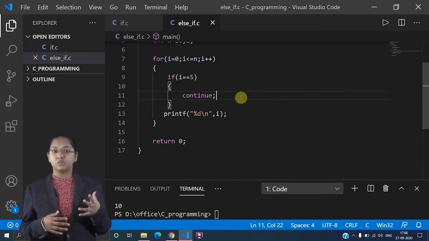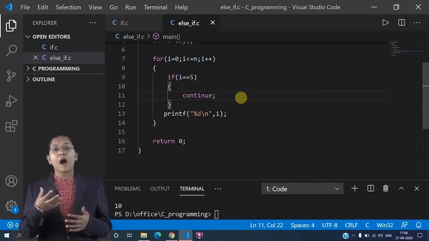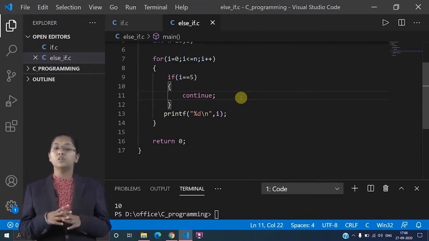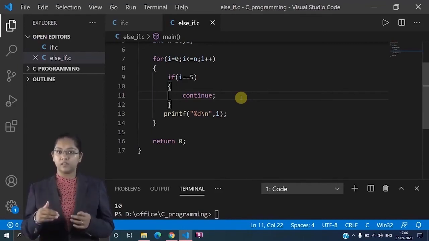You have a database of your students in your college, but from the database I want to retrieve data of students which have initials starting from R, and the rest I don't want to see. So here I will write such a condition that students having initial R, I will give it, I will run the code, and in between I will say if it is not R, then continue.